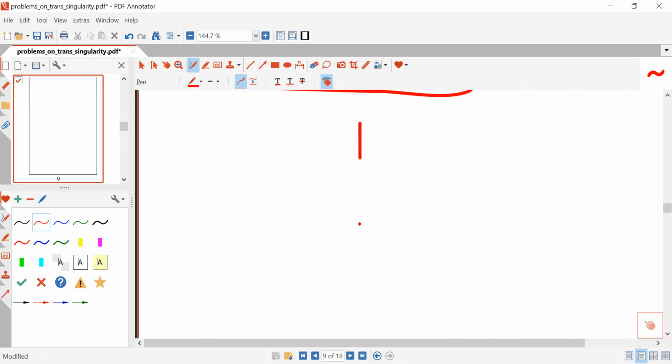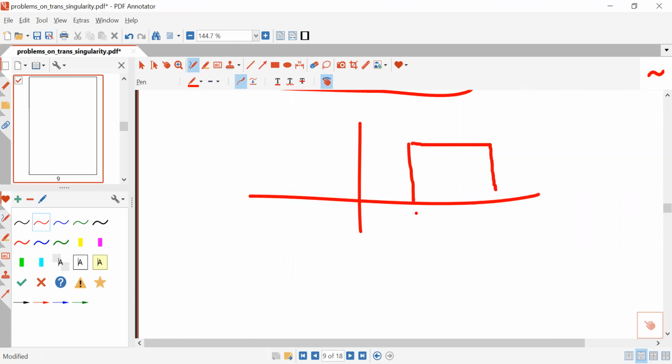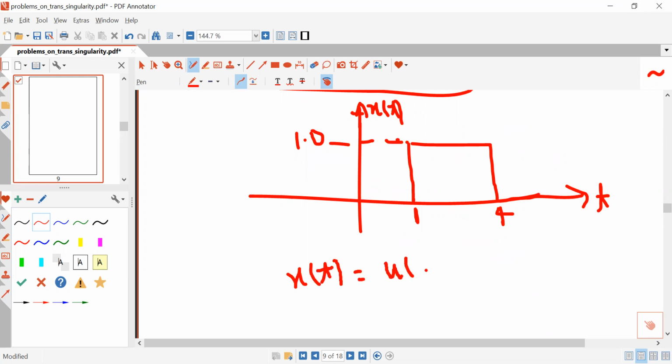Suppose I am asking you, write the equation of this rectangular pulse, which starts at t equal to 1 and terminates at t equal to 4, and its amplitude is 1. Write the equation of x(t). This is very important, and this rectangular pulse is also called a gate signal. So what will be the equation for this gate signal? You can easily write, this will be equal to u(t minus 1) minus u(t minus 4).